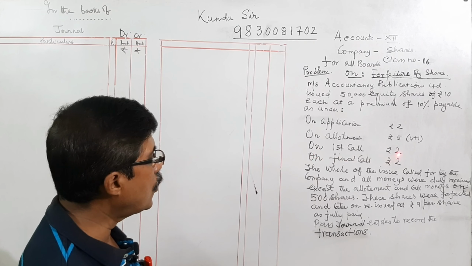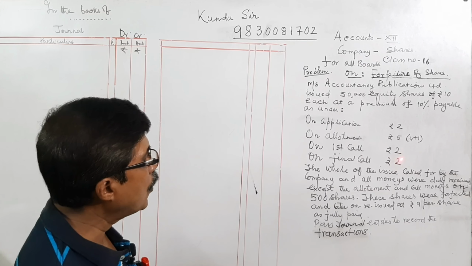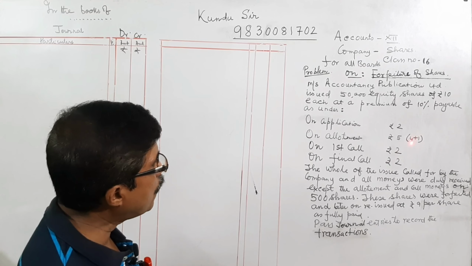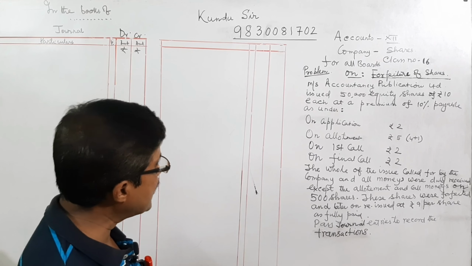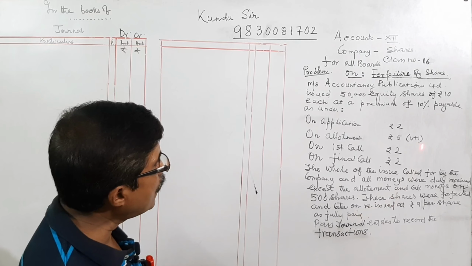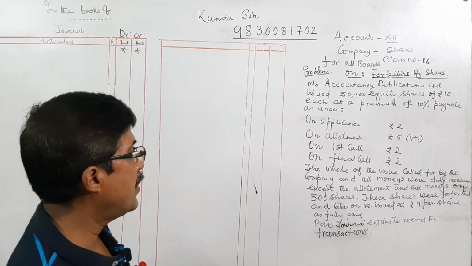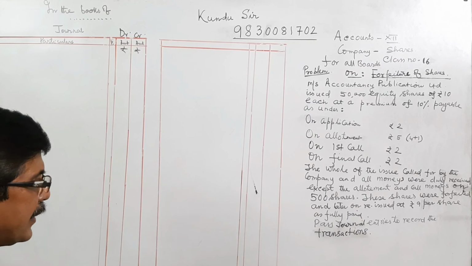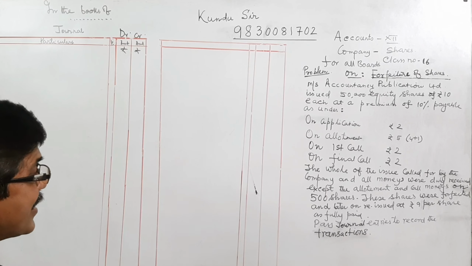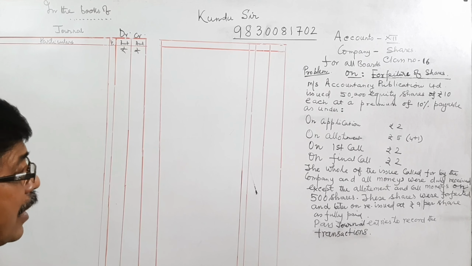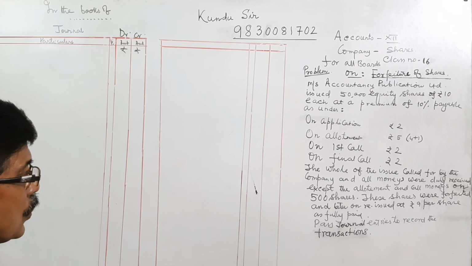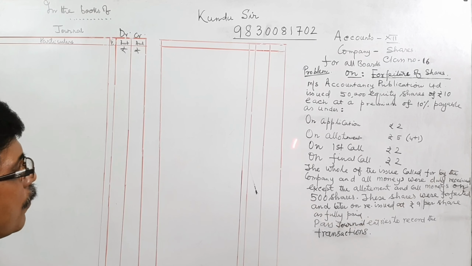On first call rupees 2, and on final call rupees 2. So 2 plus 4 plus 2 plus 2 is the face value of the share, and 1 rupee more as a premium. But we will not make any entry. We are now only concerned about the forfeiture and reissue regarding this problem.